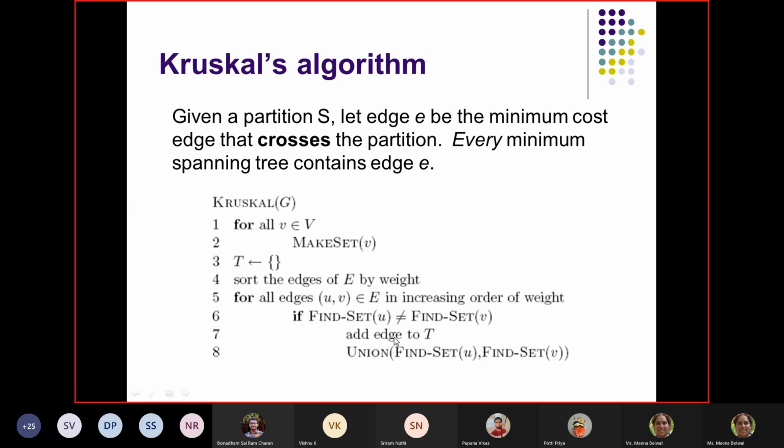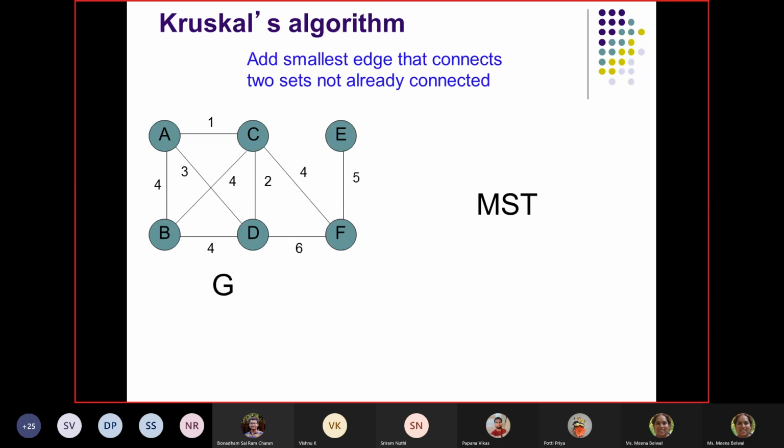And every time you are going to add an edge to T, inside this itself, you see by the formatting, whenever I add an edge to T, we merge the sets of those two vertices. That is, union of find set u and find set v. So whatever was the set of u and whatever was the set of v, you are going to make one set out of it, so that the two belong to the same set. So simple.